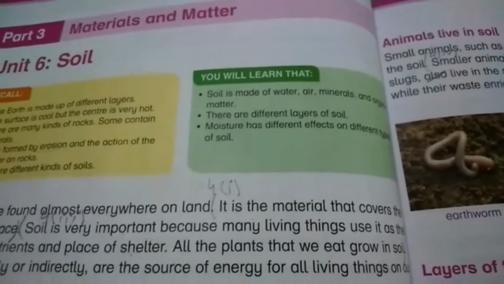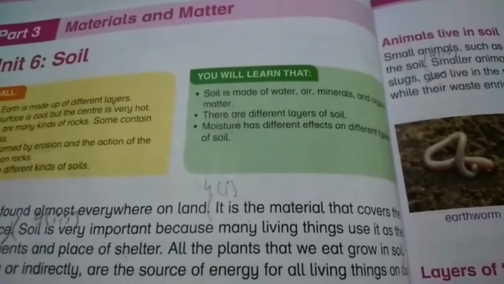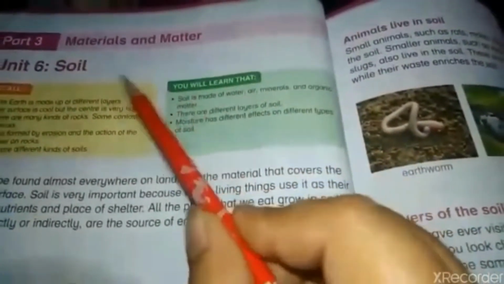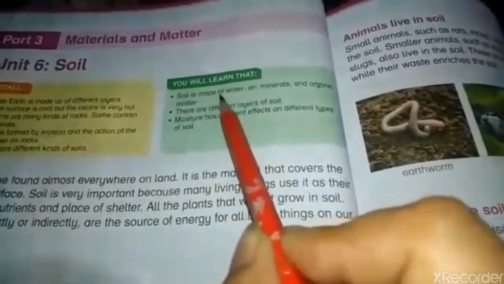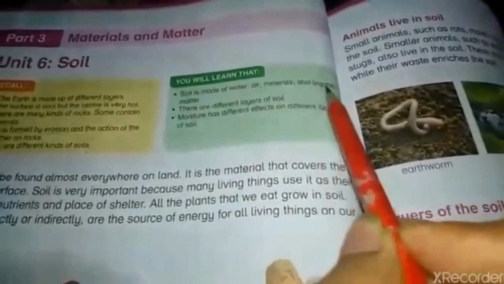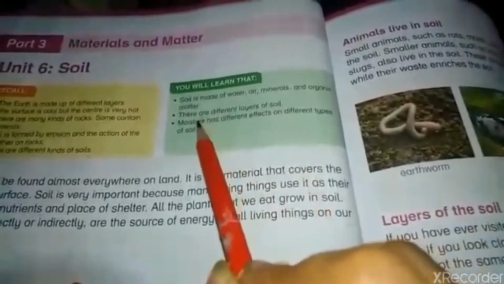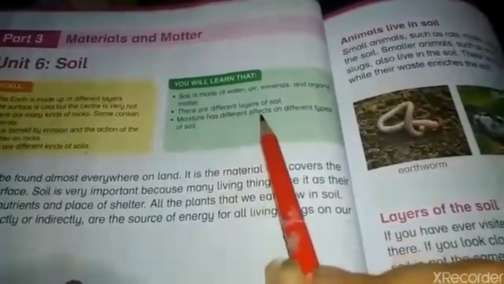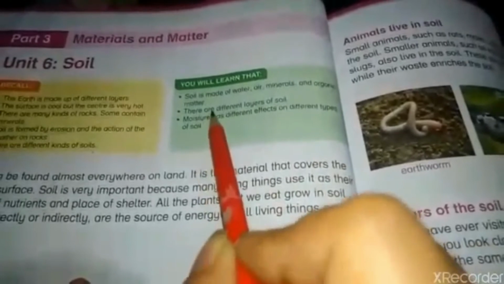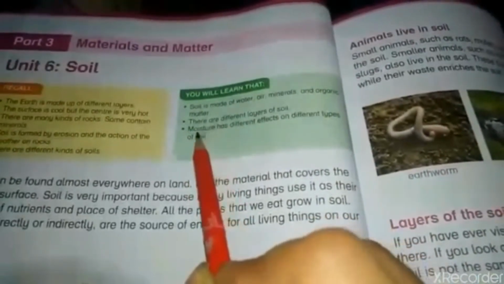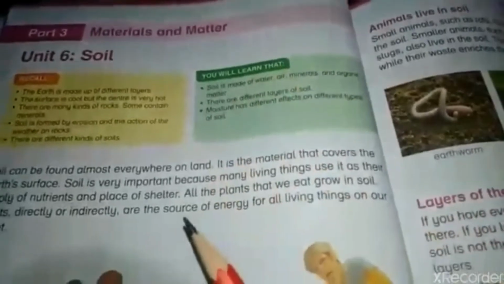Today we will start the revision of unit number 6, that is soil. After reading this unit, you will learn that soil is made up of water, air, minerals and organic matter. There are different layers of soil. Moisture has different effects on different types of soil. Basically, moisture is the amount of water vapor that is present in the air.